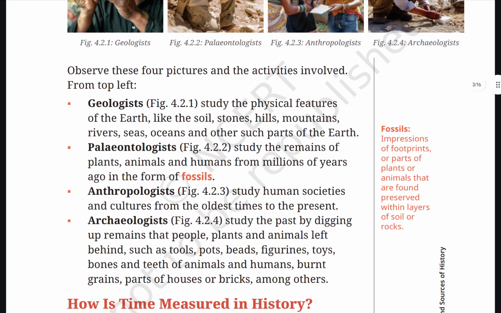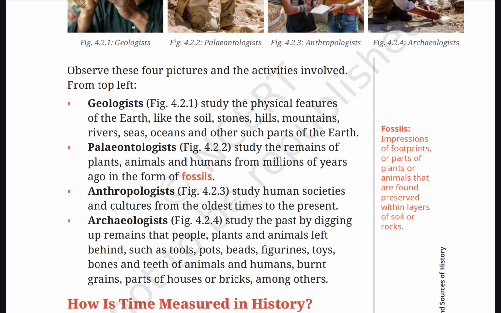Geologist. Study the physical features of the earth like the soil, stones, hills, mountains, rivers, seas, oceans and other such parts of the earth. Paleontologist. Study the remains of the plants, animals and the humans from millions of years ago in the form of fossils. Anthropologist. Study human society and culture from the oldest time to the present.